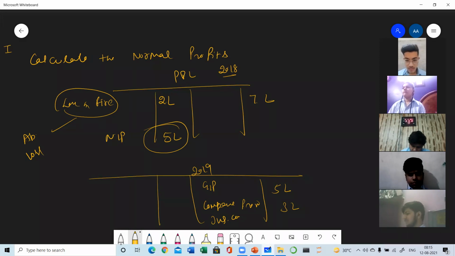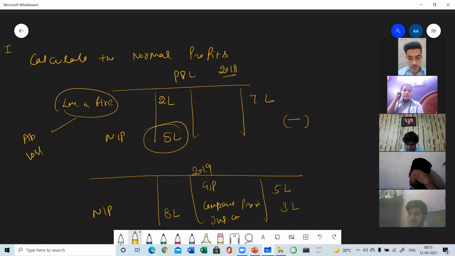Just because of that, you suffered a huge loss, and in the next year, the insurance company accepted the claim and paid you rupees 3 lakh for that particular loss. So it means this year the net profits will be 8 lakh. In 2018, profits were decreased by the abnormal losses, and in 2019, profits are increased by the abnormal profits. Because compensation from an insurance claim, you will not be getting every year. So if profits are 8 lakh, it means these profits are not normal profits.